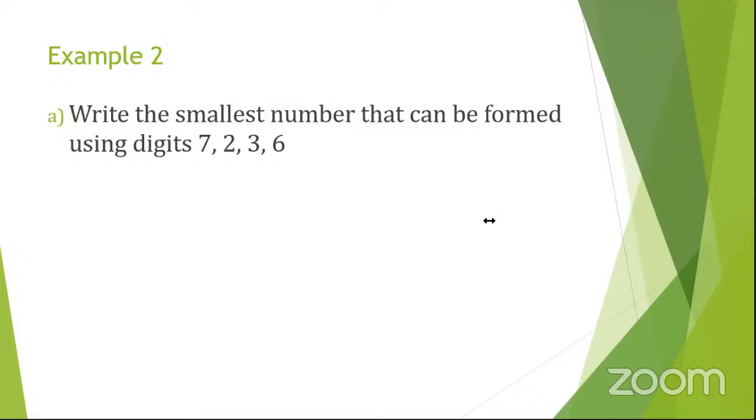Someone to help us. Yes, Trevor, your hand is up. Ascending order. That is from the smallest to the biggest.